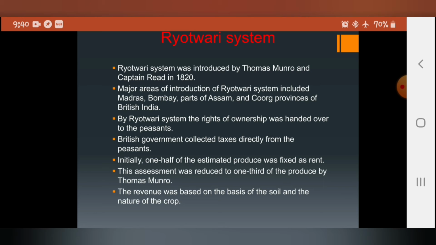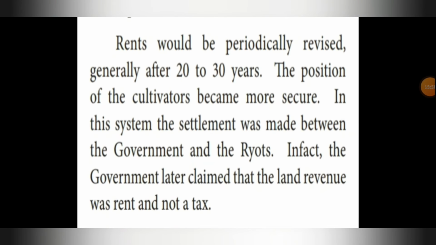The revenue was based on the soil and the nature of the crop. So what kind of soil it is, whether it is fertile soil or normal soil, or what kind of crop they are cultivating. According to that, the rent and revenue were fixed. Next, rents would be periodically revised, generally after 20 to 30 years, according to the period.